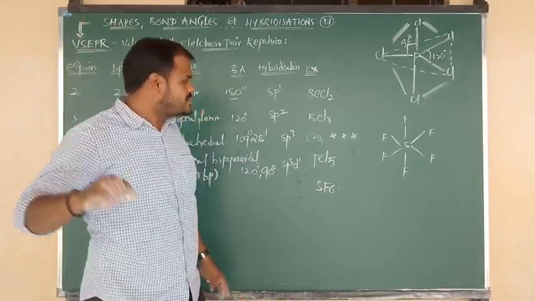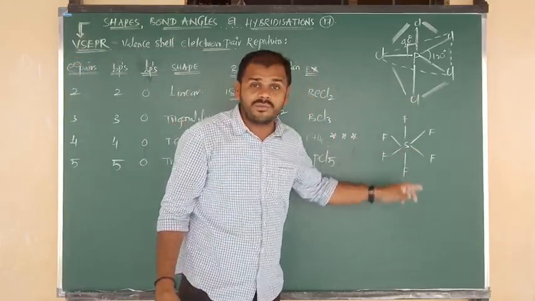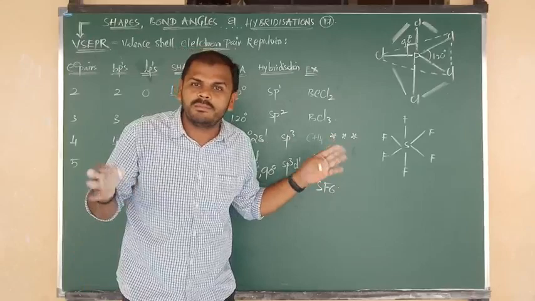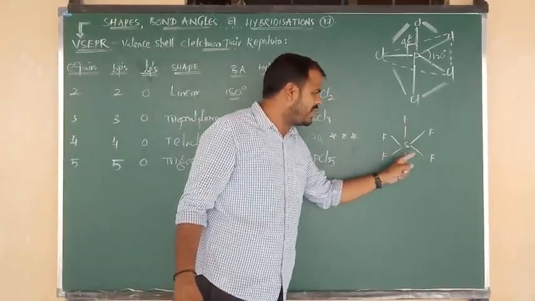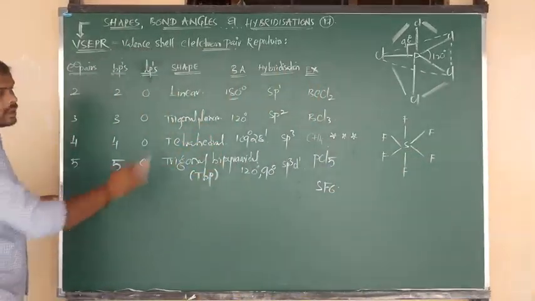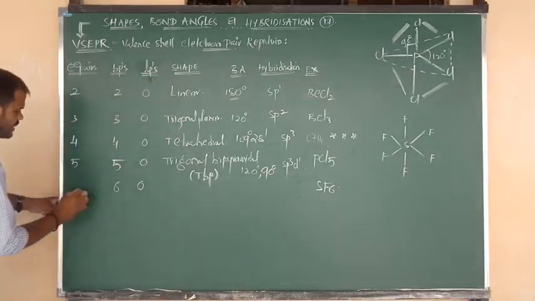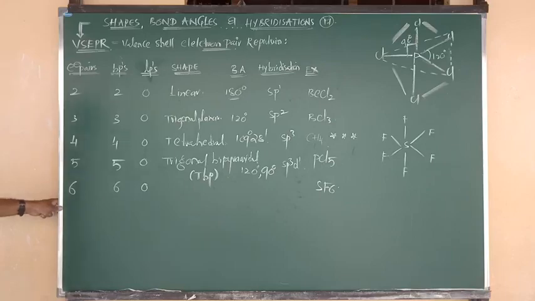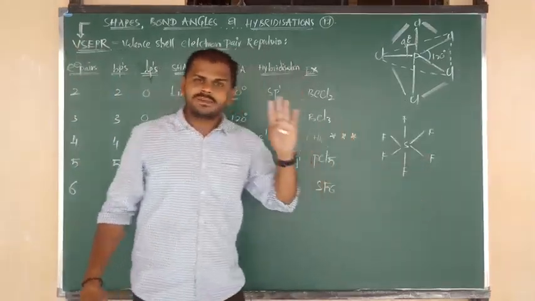All 6 electrons are given to the 6 surrounding fluorines and sulfur forms 6 covalent bonds. Now there will be no more unpaired electrons. So total how many bond pairs are there? 1, 2, 3, 4, 5, 6. Number of bond pairs is 6. Lone pair, no more, 0. Bond pair plus lone pair equals total number of electron pairs, so again we have to write 6. Good. So around sulfur total 6 bond pairs are there.